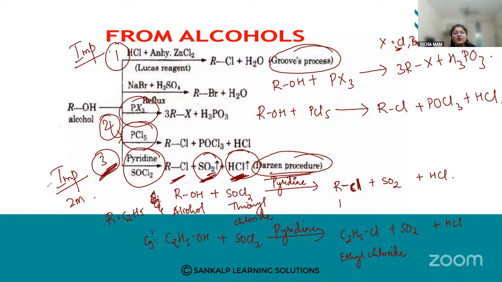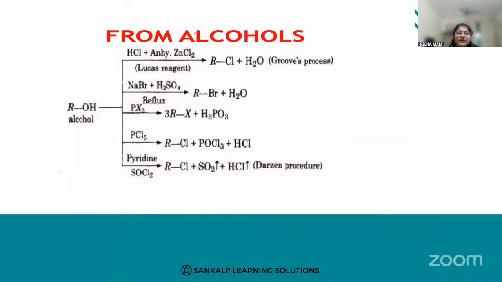Now from the preparations, the important ones you have to study are the Groove process, the Darzens process, and what is the Lucas reagent. So these three things you have to know. Why is this the most preferred process? Because the byproducts obtained here are both gases, gases easily escape out, and the product can be easily removed. Okay, so this is the answer. I hope this is clear. Moving on to the next.